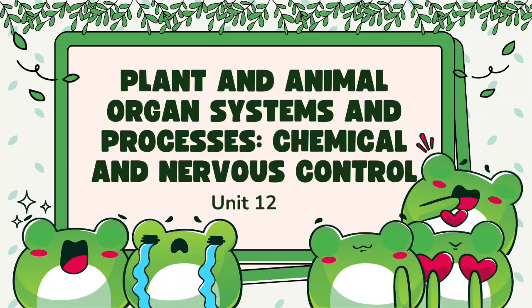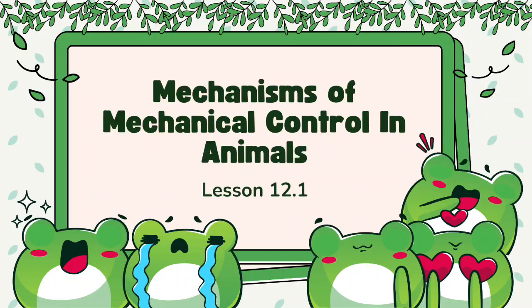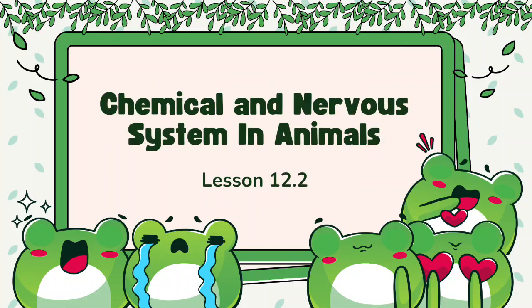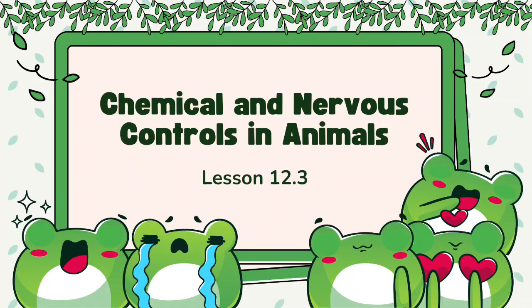Unit 12. Plant and animal organ systems and processes. Chemical and nervous control. Lesson 12.1. Mechanisms of mechanical control in animals. Lesson 12.2. Chemical and nervous system in animals. Lesson 12.3. Chemical and nervous controls in animals.